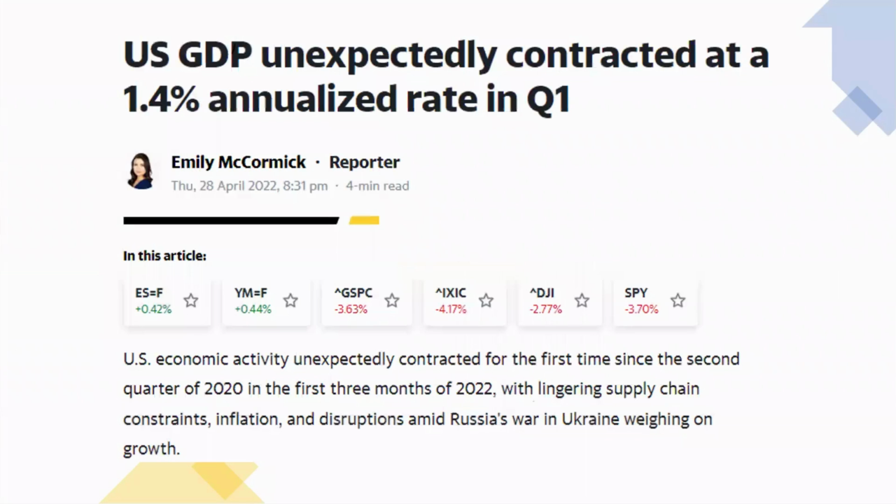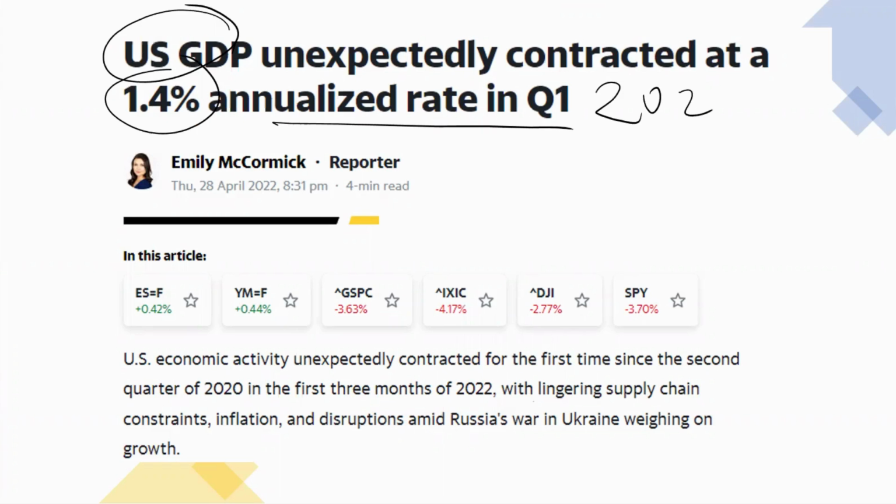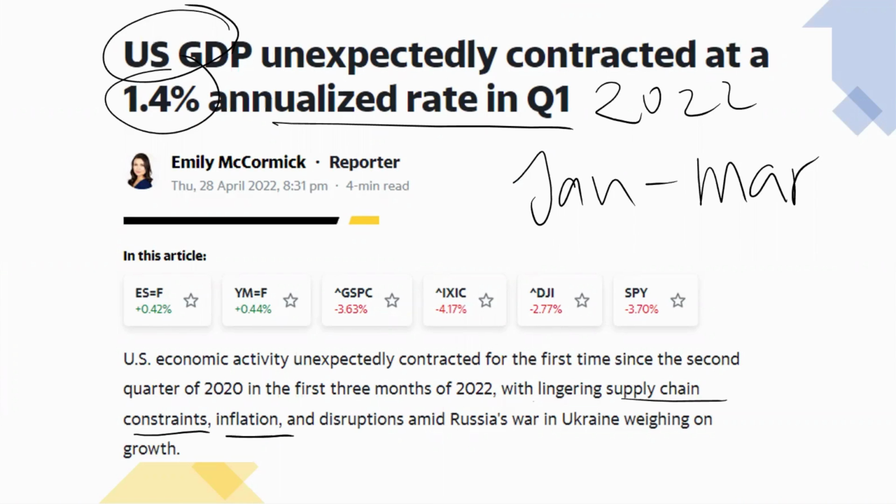First thing I've seen is that the US GDP has unexpectedly contracted at a 1.4% annualized rate in quarter one, which is quarter one of 2022, from January to March 2022. That's an annualized rate of negative 1.4% on the GDP growth. The reason for this is the supply chain limitations, inflation, and also the disruption due to Russia's war in Ukraine.